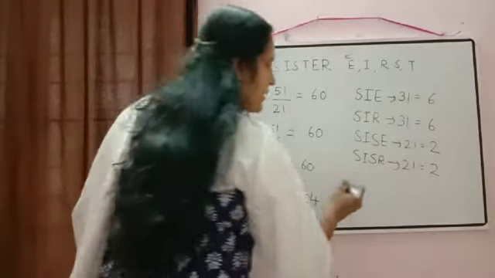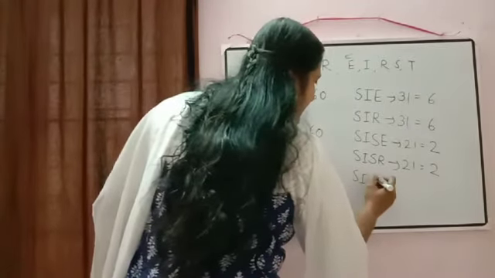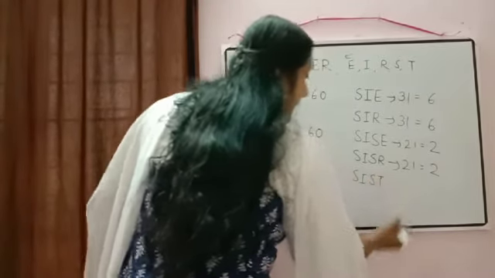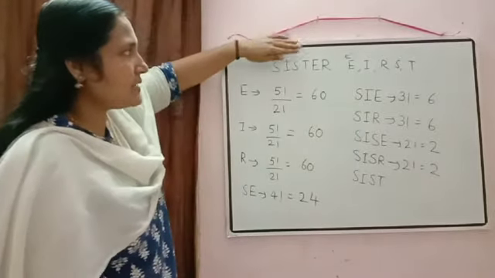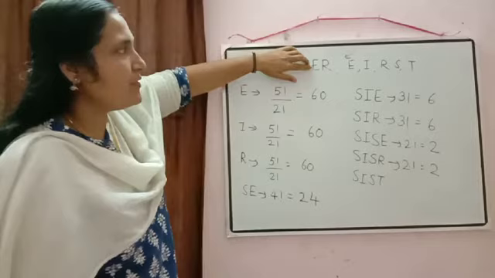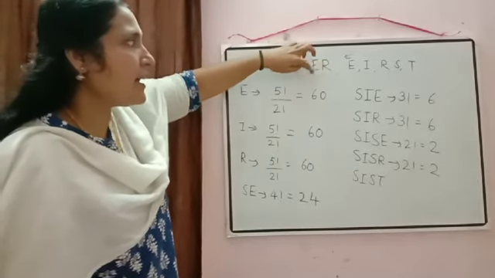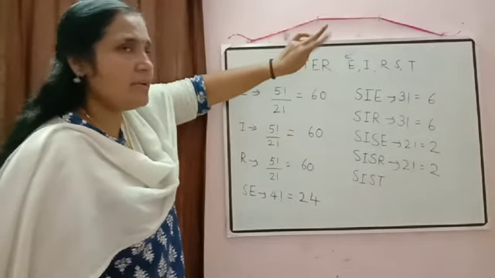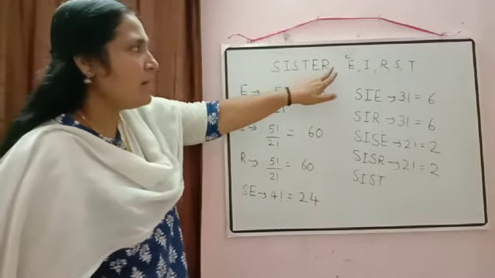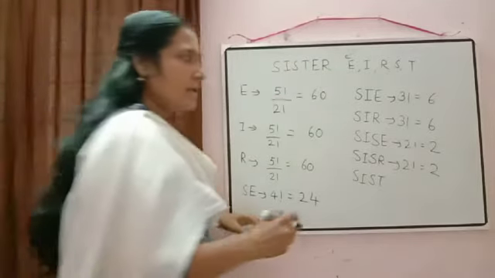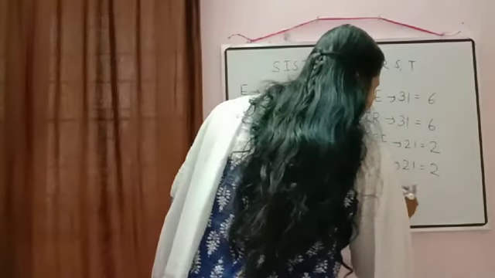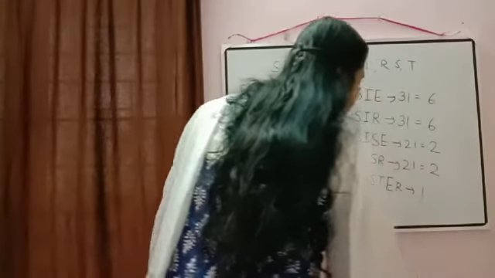Then next, what will come? Number of words starting with SIST. In that sister will come. Now when we have taken SIST, we have only 2 letters there, ER and RE. So they can be arranged in 2 ways only. One will be ER or it will be RE. Which will come according to dictionary order? Yes, ER only will come. So here we got our word sister.